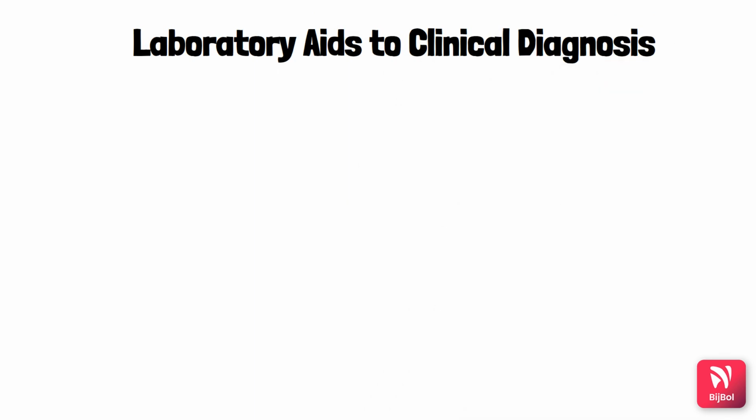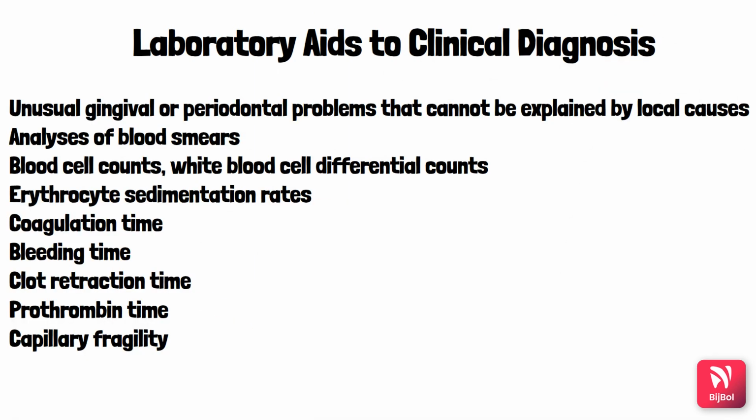Next, we will see the laboratory aids to the clinical diagnosis. After the clinical and radiographic diagnosis is performed, if there are any unusual gingival or periodontal problems which cannot be explained by local causes, in such cases we will go with the laboratory aids.